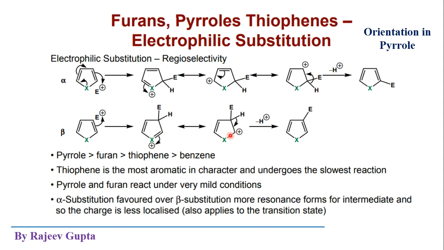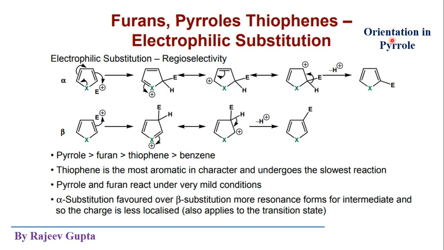So we know the rule that any intermediate which has the highest number of resonant structures will be more stable, obviously. So this intermediate which is formed by the addition of electrophile on the alpha position is more stable. So this alpha product is more stable compared to the beta product. Okay, so what is the orientation in pyrrole?